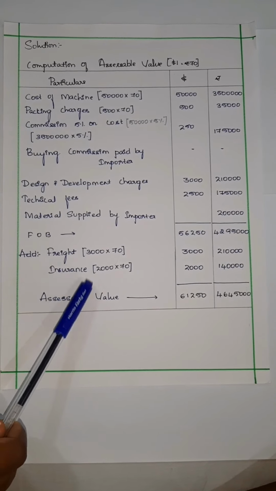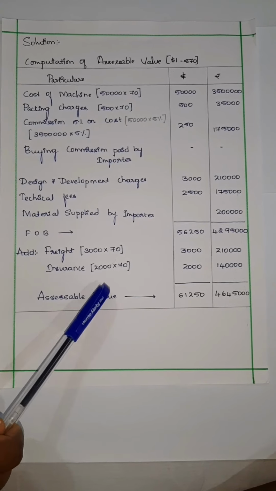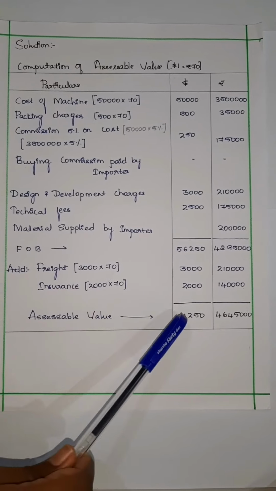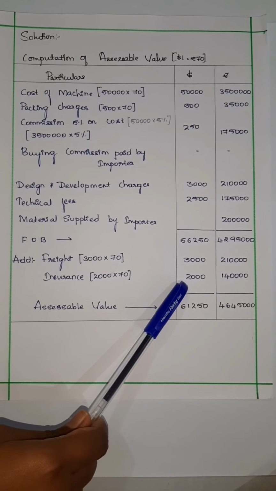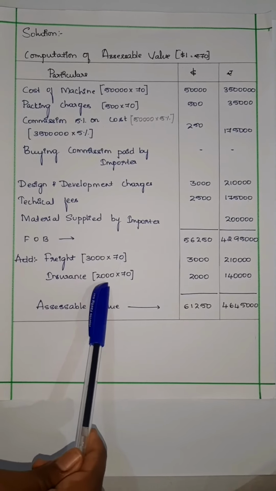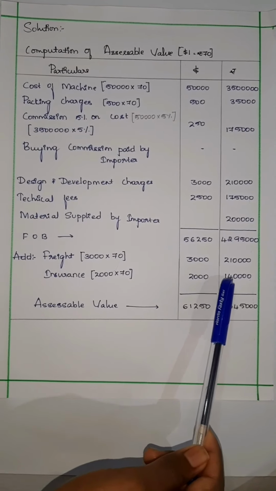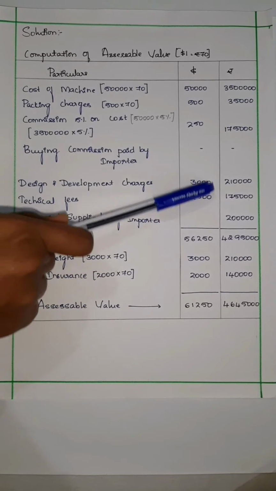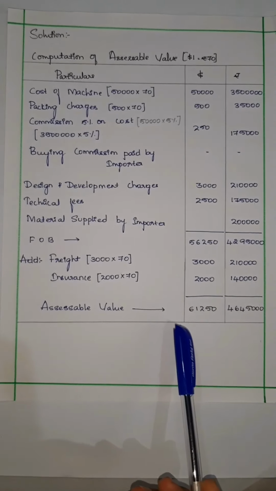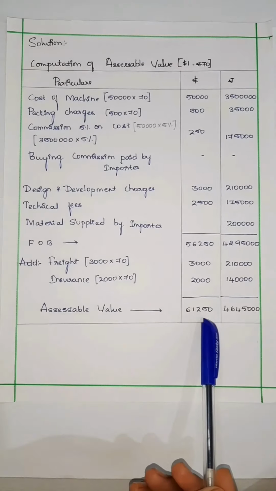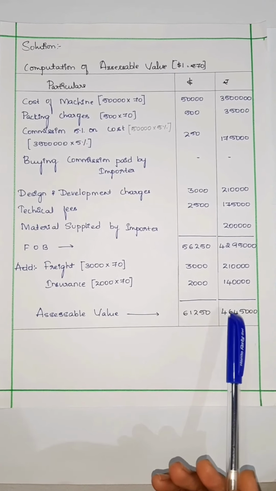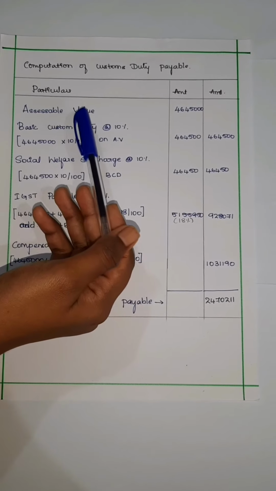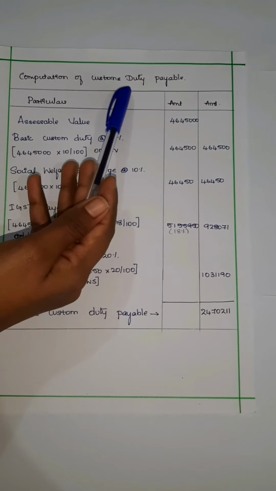Next, insurance. If the amount is not mentioned in the question, we have to calculate 1.125% on FOB. If the amount is given, then no need to calculate, we can take directly. That is 2,000 into 70 rupees. We get 1,40,000. After adding all these dollars and rupees columns, assessable value we get $61,250 and in Indian rupees we get 46,45,000.